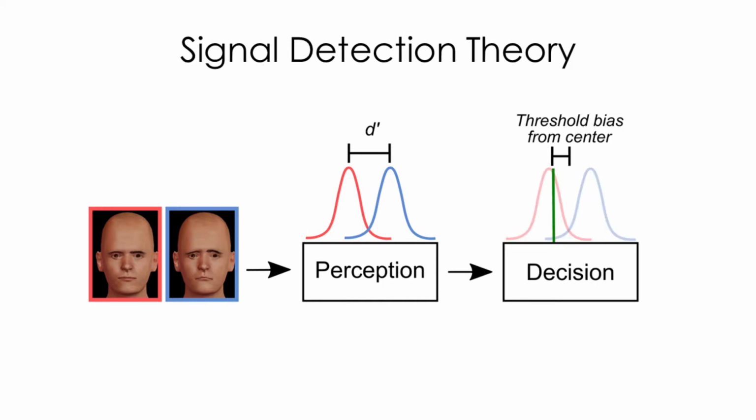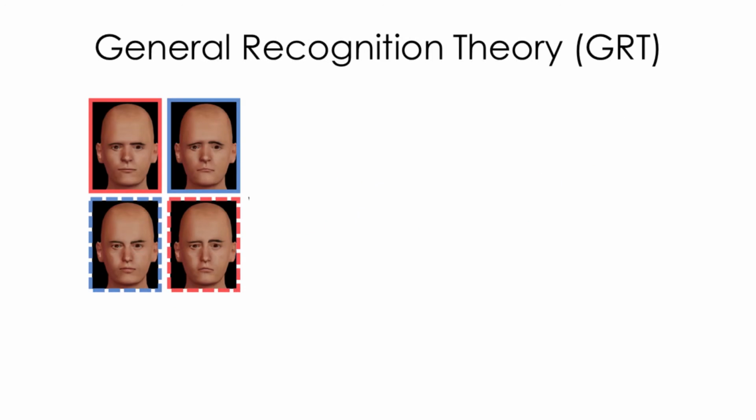Second, the observer sets up a decision bound, indicating how much sensory evidence is required to decide that the face is showing a sad expression. The lower this bound, the more bias exists to indicate that the face is sad. Signal detection theory allows one to separately quantify these perceptual and decisional factors. The extension of signal detection theory to multiple perceptual dimensions, known as general recognition theory, allows researchers to study the interactions between two or more dimensions.